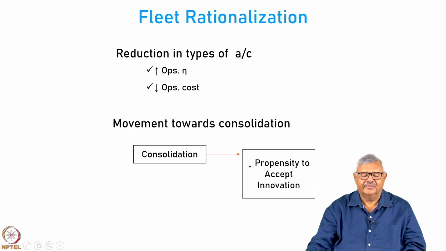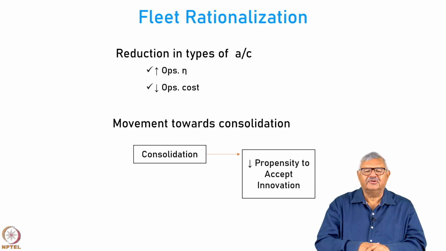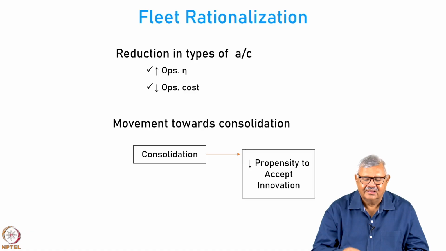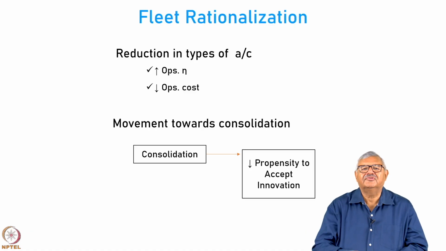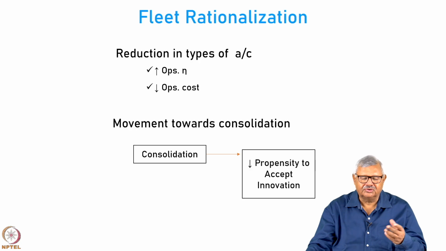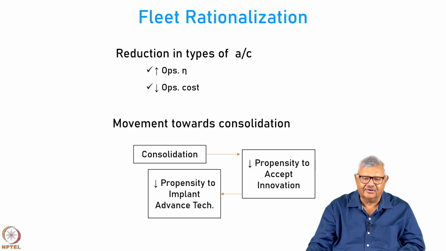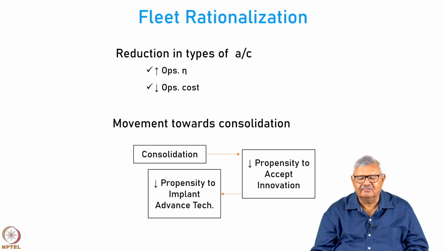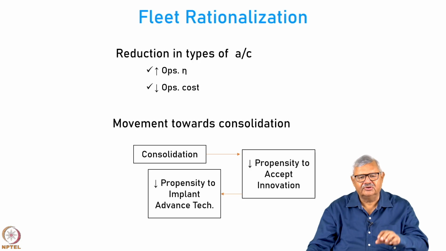That means you have a lower propensity to accept innovation. If there is a market segment that requires a different type of aircraft, or which can be served by a different type of aircraft better, you can't do that. But you want to look at the cost-benefit analysis. So when you have consolidation, when you want to reduce the number of aircraft types, you have lower propensity to accept innovation and lower propensity to implement advanced technology.